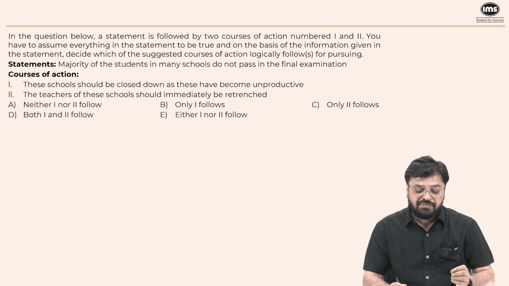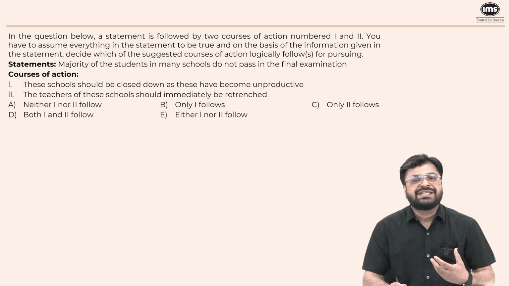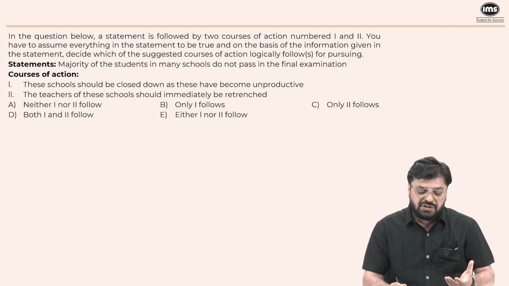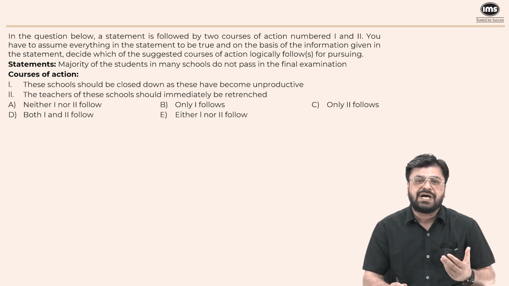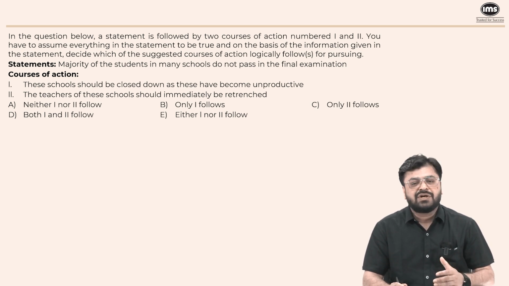Now understand, the problem is that the students are not clearing the exam. We don't know the reason behind that. So unless there is an unethical or illegal kind of statement, we do not take extreme decisions. If we close the schools, that will not solve the purpose, because we are not sure whether schools are actually not teaching them well, or there is some other problem, whether the exams are tough or students are not studying.